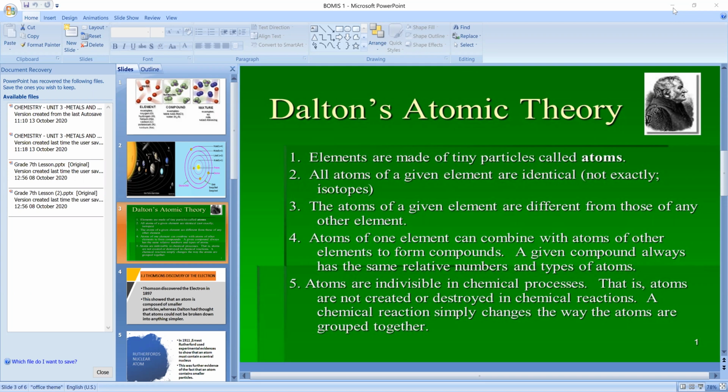Yes, ma'am. Okay. Third point: the atoms of a given element are different from those of any other element. Then how? The atoms of a given element are different from those of any other element. So I told the same point, it is also actually. Okay, but in another form he has written. So there is some disturbance somewhere.